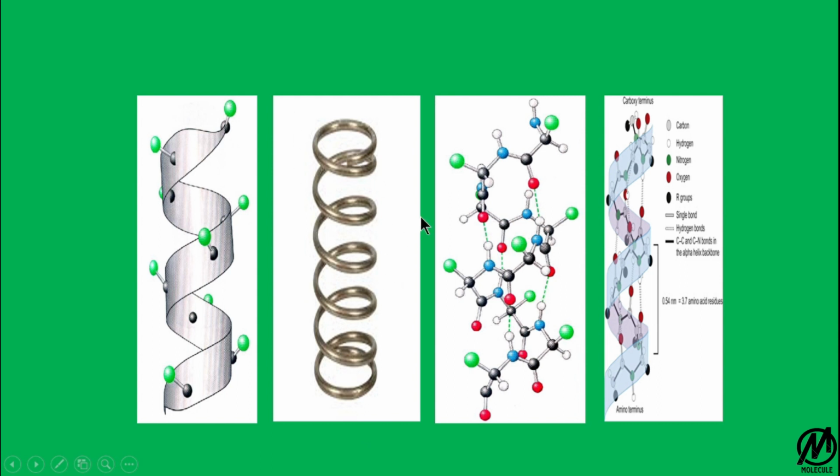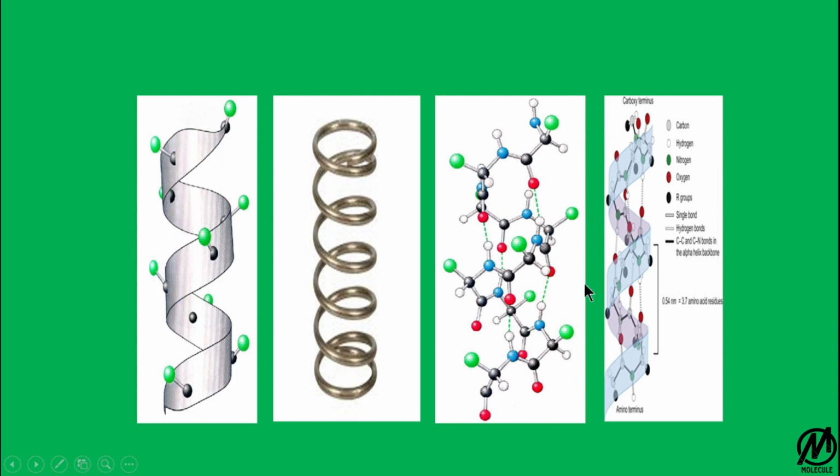In the third figure, it is shown that the blue lines here between the red atom and the white atom show the association of hydrogen bond, in which the red atom is the oxygen atom and the white atom is the hydrogen atom. And to know more about hydrogen bonding, you can watch my video on Ramachandran plot or amino acids. What they are showing is that there are many hydrogen bonds in the alpha helix, which stabilizes the alpha helix, because we know that alpha helix is stabilized by intra-chain hydrogen bonding.